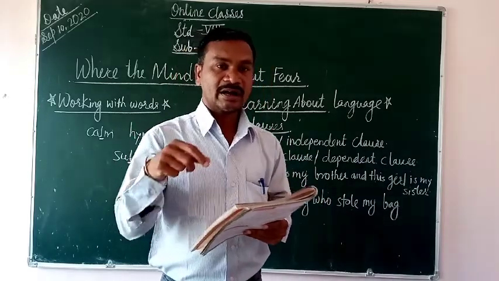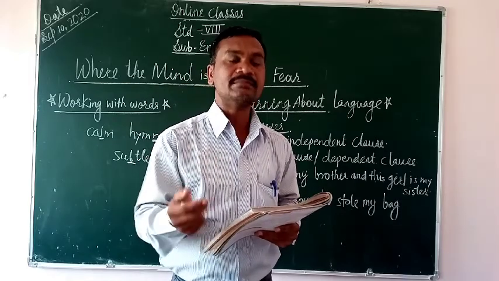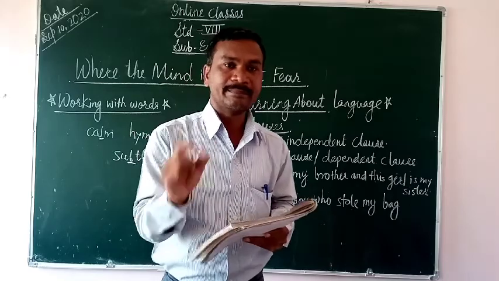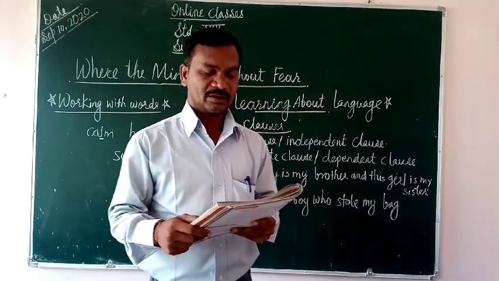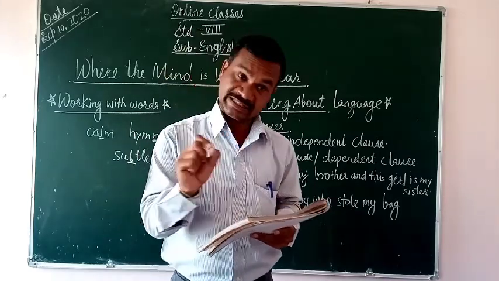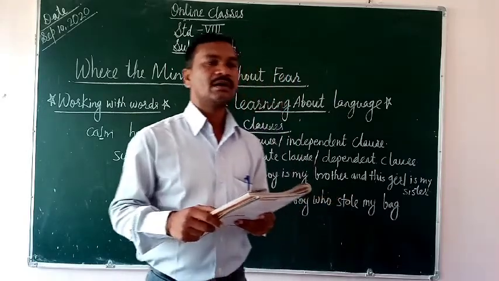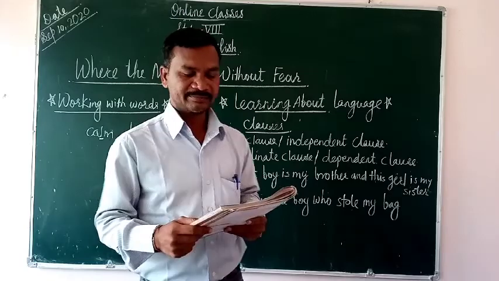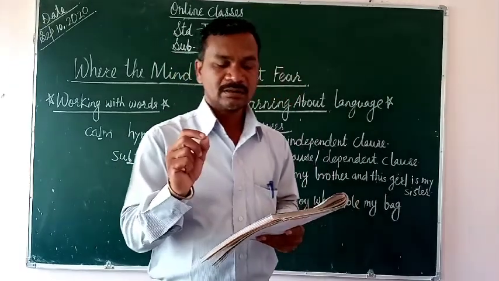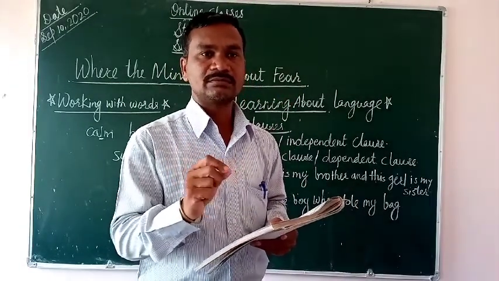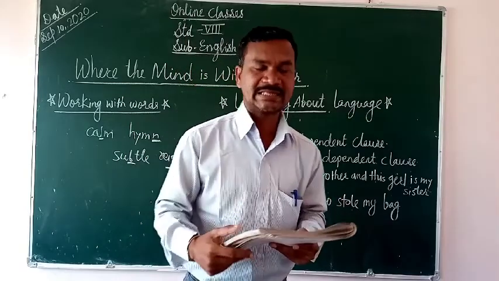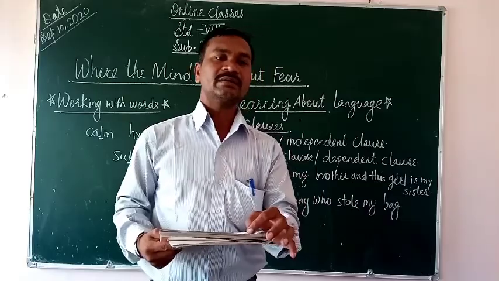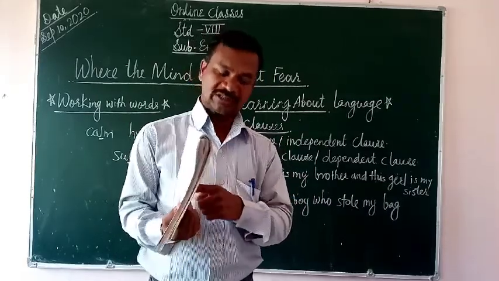Condemn. Condemn means to punish someone. N silent. Foreign. G silent. Numb. B silent. And last is doubt. B silent. So this is the exercise you have to write in your notebook according to the instructions.